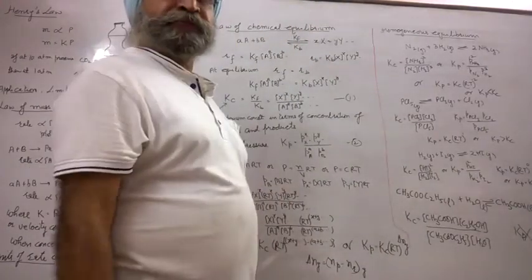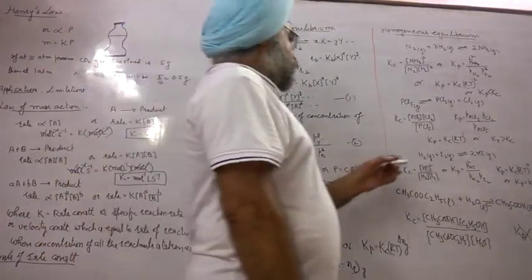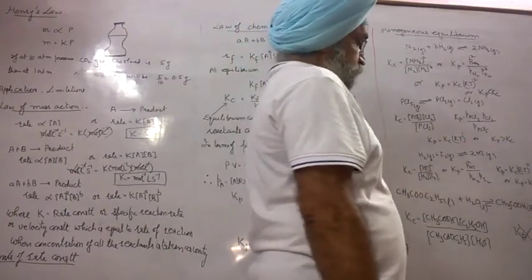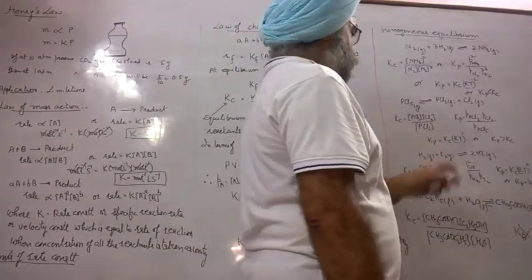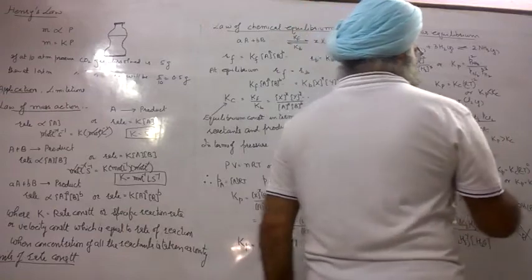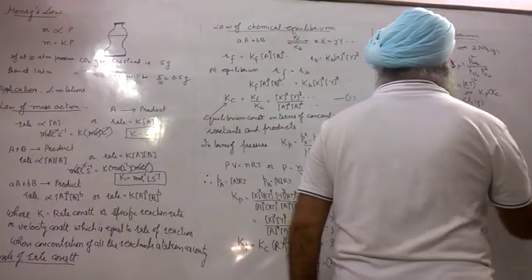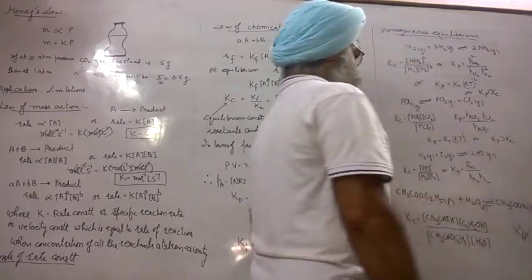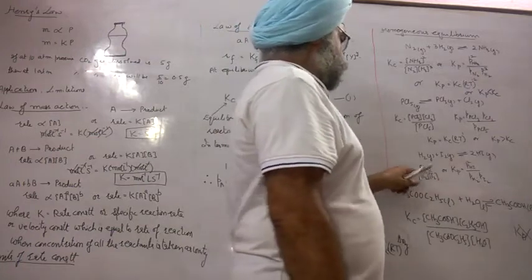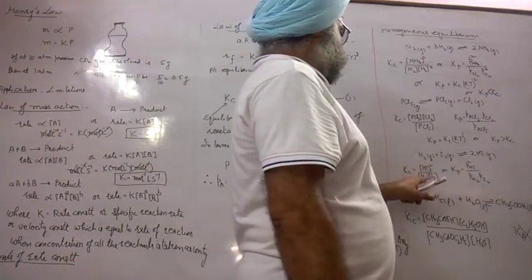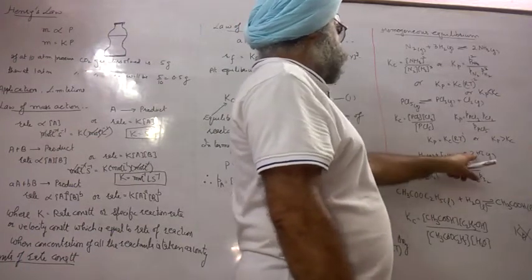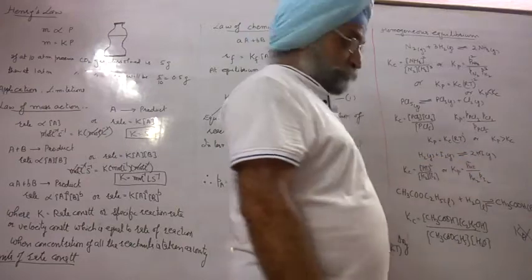One more example is being given to you. Hydrogen plus iodine gives 2HI, all are gases. In this case, HI is the product, and hydrogen and iodine are reactants, but in this case the coefficient is 2, which goes to the power.